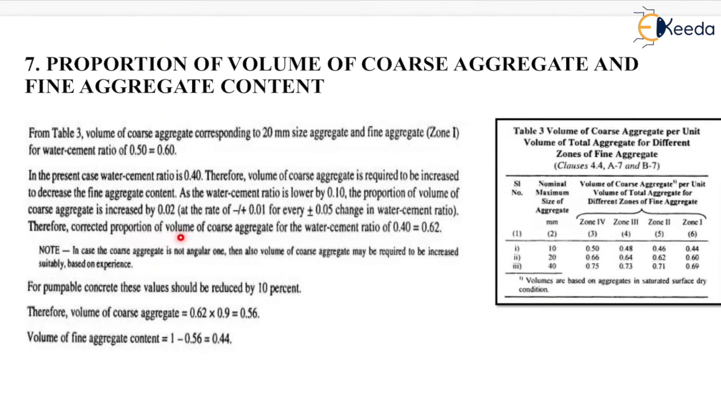Therefore, the corrected proportion of volume of coarse aggregate for the water cement ratio of 0.40 will be equal to 0.62. Now one note is written here: in case the coarse aggregate is not angular, then also the volume of coarse aggregate may be required to be increased suitably based on experience. Now for pumpable concrete, these values should be reduced by 10%. Therefore, volume of coarse aggregate will be equal to 0.62 into 0.9, that will be equal to 0.56. Similarly, volume of fine aggregate will be equal to 1 minus 0.56, which will be equal to 0.44.